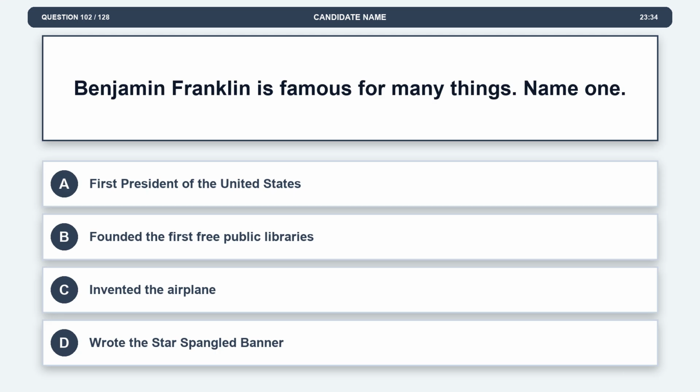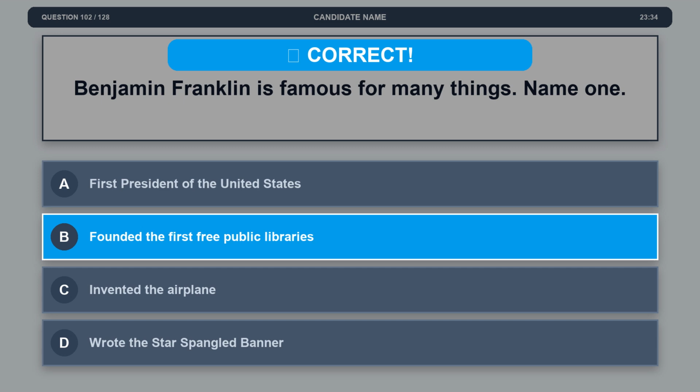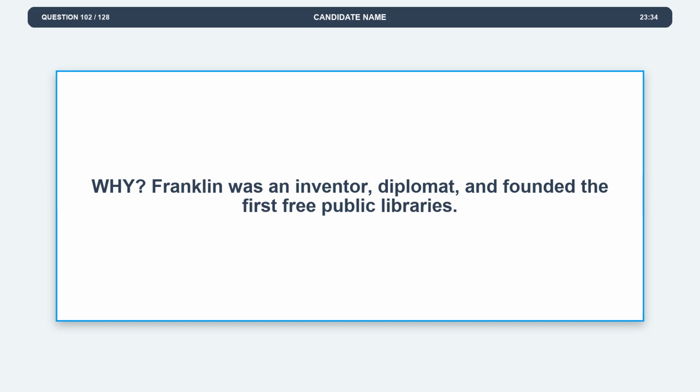Question 102. Benjamin Franklin is famous for many things. Name one. Option A, first President of the United States. Option B, founded the first free public libraries. Option C, invented the airplane. Option D, wrote the Star-Spangled Banner. The correct answer is option B, founded the first free public libraries. Explanation: Franklin was an inventor, diplomat, and founded the first free public libraries.